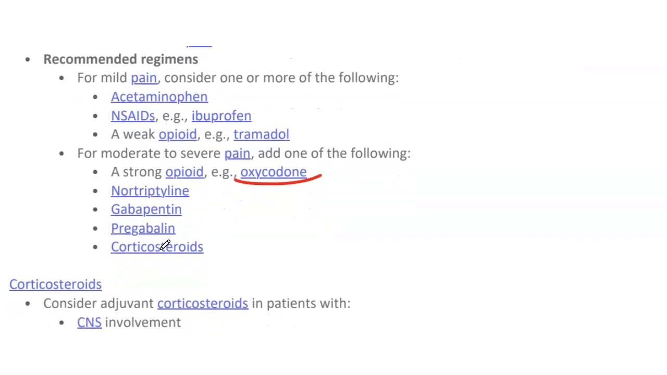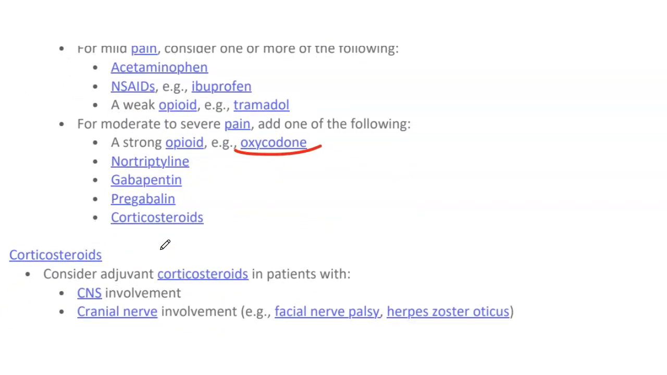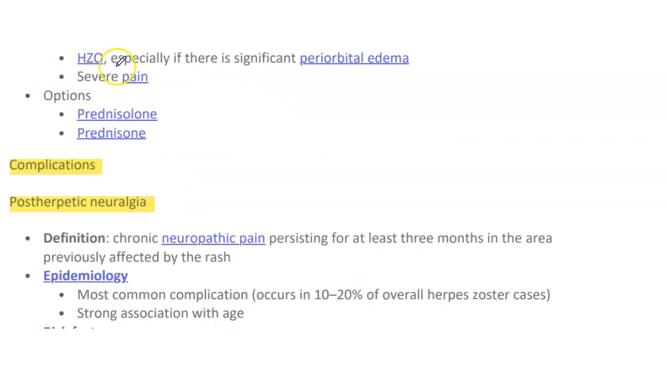pregabalin, and corticosteroids. Corticosteroids can be considered in patients with CNS involvement or those with cranial nerve involvement like facial nerve palsy, herpes zoster oticus, and herpes zoster ophthalmicus, especially if there is significant periorbital edema and severe pain. These are the indications for the steroid use. And then we have the options like prednisolone and prednisone.